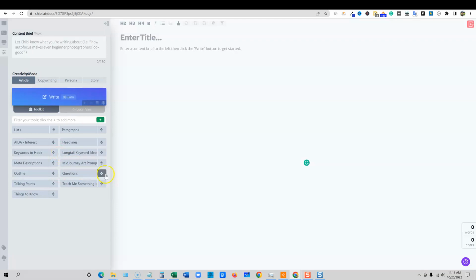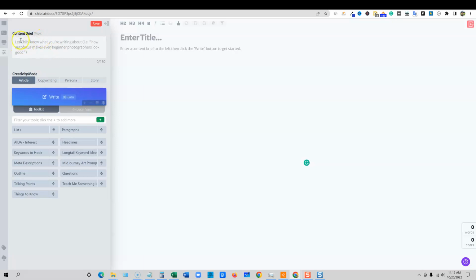But then if you want to get a little bit more on the salesy side, then you can go into copywriting mode right over here. And the persona, or basically the way that Chibi's going to write for you, it's going to change brains. It's going to write more from a copywriting standpoint, or a sales or persuasive type writing with that, right? Persona is going to be more of, I believe, first person, telling things from a story. So this is where you're going to really start getting the most creativity that you're going to get from the AI. And then story mode, telling stories as well. So we're going to stick with article right now.